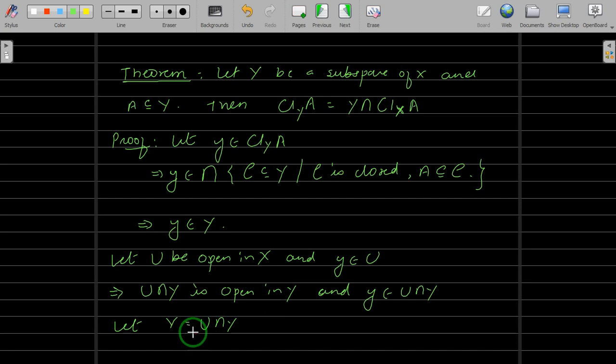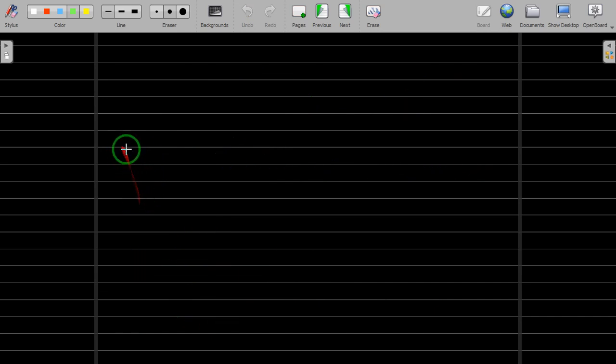Hence V intersection A is non-empty. Why?